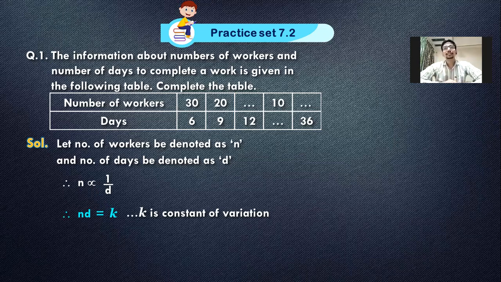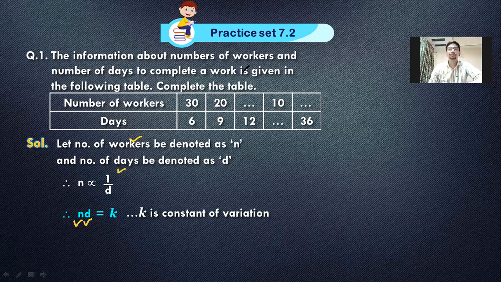First step. Next step में what do we do? Yes, we think for the hint. The hint was I for inverse and I for into. That is into मतलब multiply. तो हमने लिखा n into d लिख सकते हो. खाली n और d लिखा तो भी चलेगा. No sign between them. Is equal to, no alpha. Equal to के बाद right side में the constant of variation, that is k comes. So k is the constant of variation. It is very simple. I have the first two steps according to inverse variation. Everybody has understood. After that the remaining steps are very same. भले direct हो तो भी same steps करना है और अगर inverse हो तो भी same steps करना है.